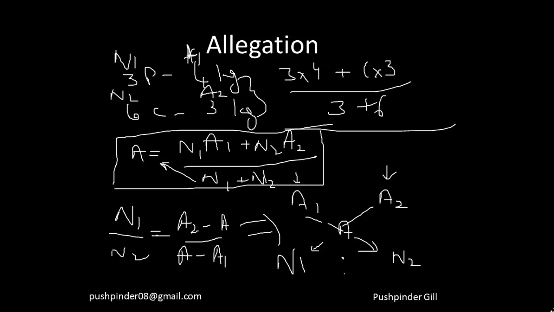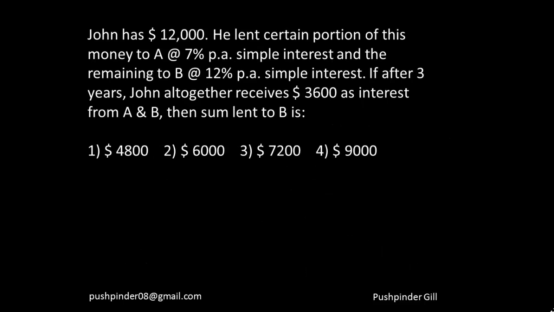So how do you use that in interest? Right? Now let's see a question. Now John has $12,000. He lent a certain portion of this money at 7% simple interest, and the remaining at 12% simple interest. And in 3 years, he altogether received $3,600 as interest from A and B. Then the sum lent to B is what?